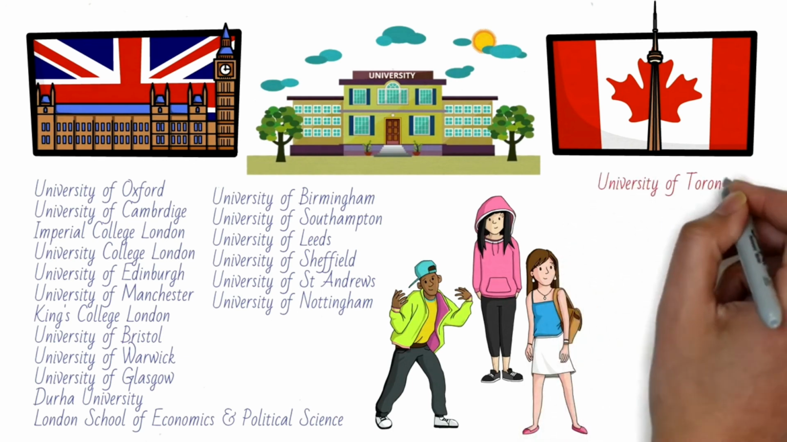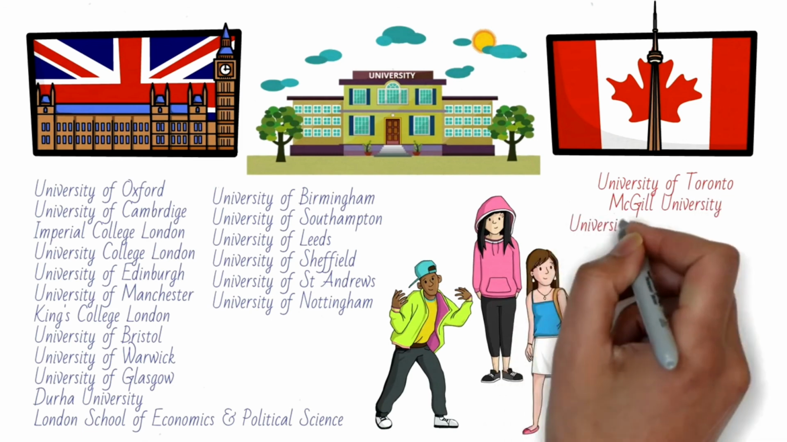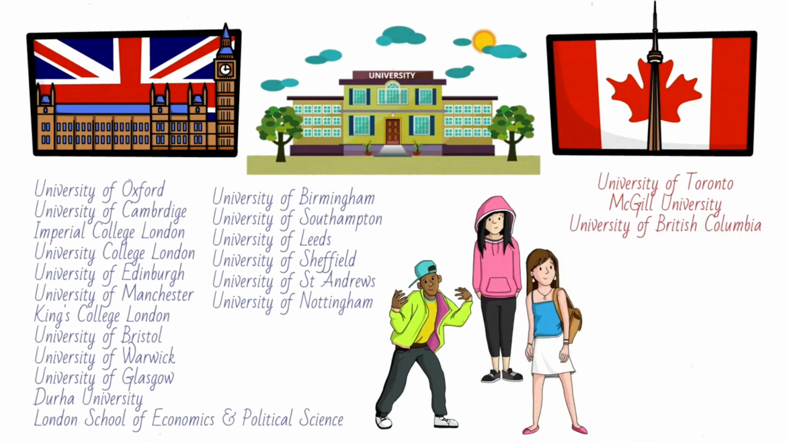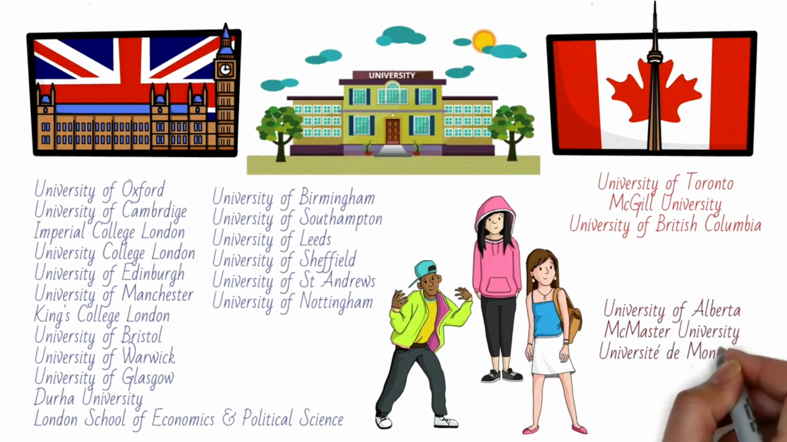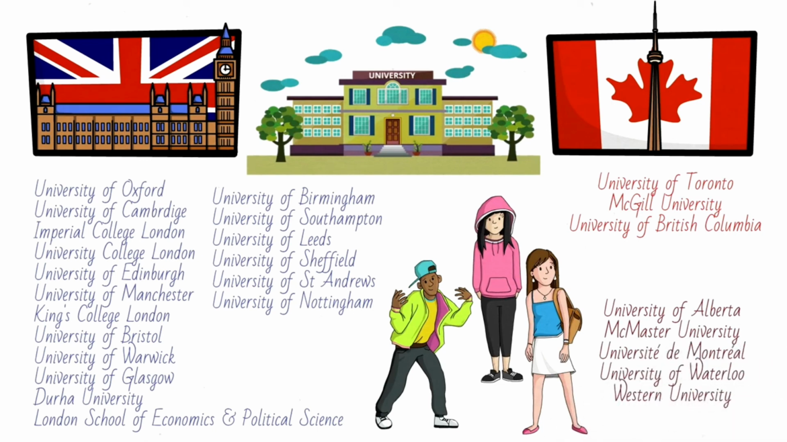University of Toronto, which is obviously in Toronto, McGill University, which is in Montreal, and University of British Columbia, which is in Vancouver. Now these were the 3 which are there in the top 100, but in the top 200 there are a few other Canadian universities as well, and they are University of Alberta, McMaster University, Université de Montréal, and University of Waterloo. However, both the countries are world's leading study destinations and provide international quality of education. UK wins this battle because of the huge list of universities that are there in the top 100.